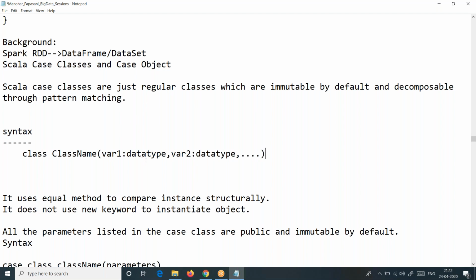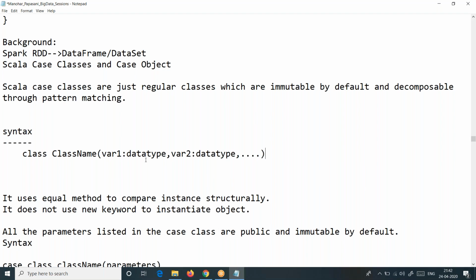You know one thing, in Scala, this is very important. If you don't put a body for a class, we still don't have a problem. It still works in Scala. But in Java, we cannot have a class without a body. A body is a must. You can have an empty class, but you cannot leave it like that. We can have an empty file also, but we cannot have a class without a body in Java. But in Scala, we can have a class without a body. Got it, right? Normal class or case class, whatever it is.